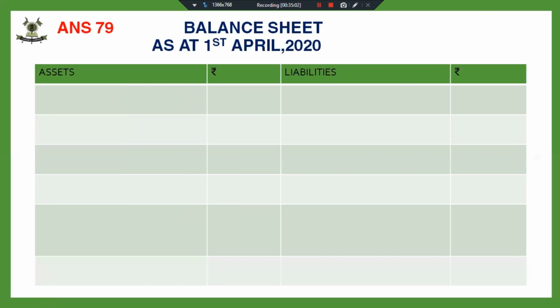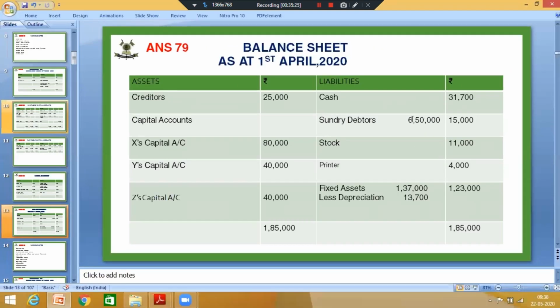So we are making the balance sheet. Cash 531,700. This we have seen in our cash account. Debtors, this amount is not there. Actually, just a minute. This amount 6,50,000 is not there.